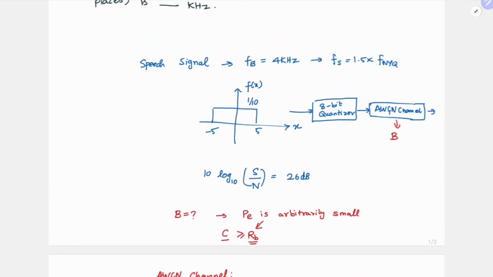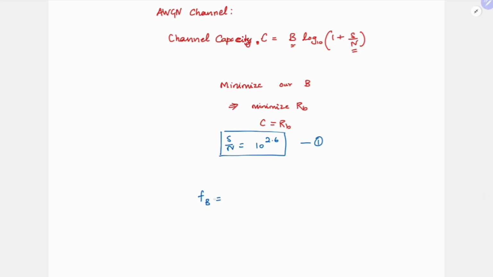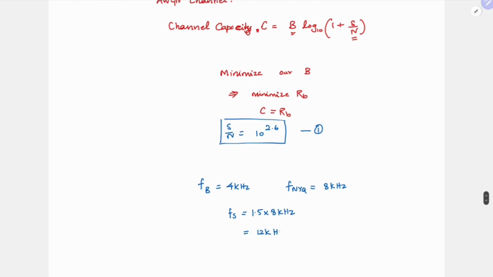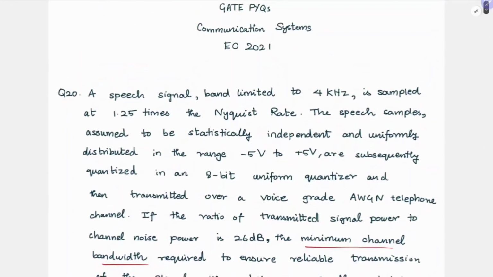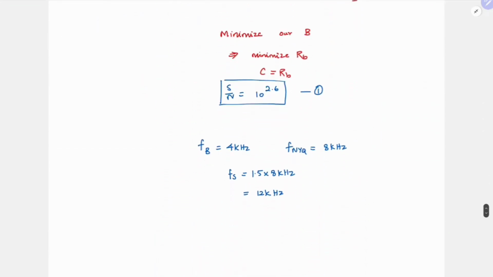Next, we need to find RB. For that, we need the sampling rate times how many bits each sample has. What is the sampling rate? The speech signal is 4 kilohertz, so the Nyquist rate will be 8 kilohertz. And our sampling rate is 1.5 times 8 kilohertz, which is 12 kilohertz. Sorry, this is 1.25 times, so this should be 10 kilohertz.